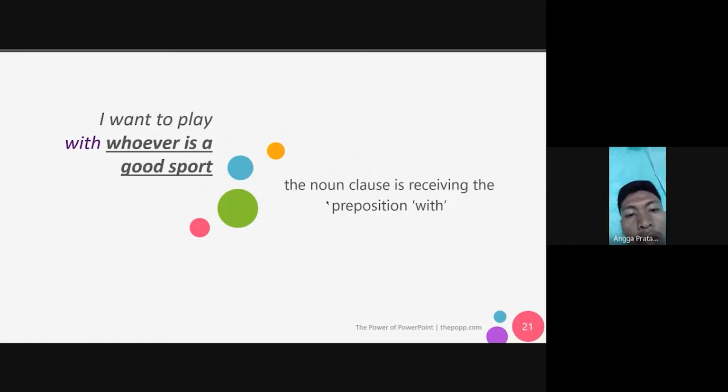"I want to play with whoever is a good sport." The noun clause is receiving the preposition with.